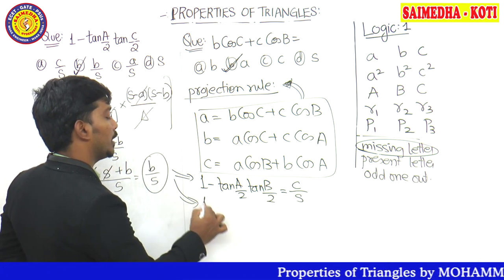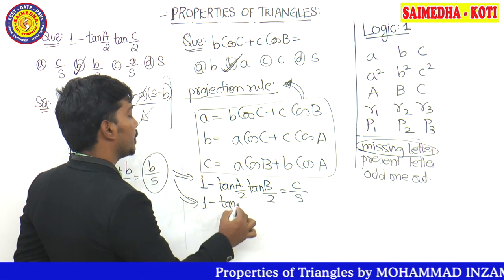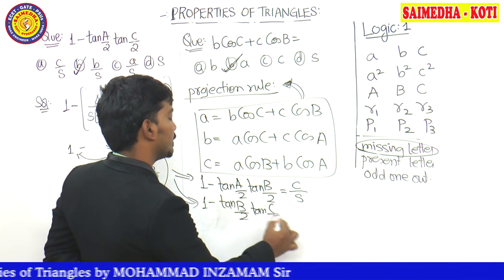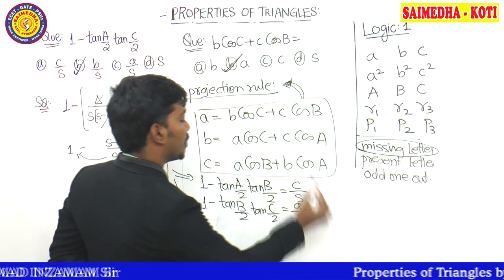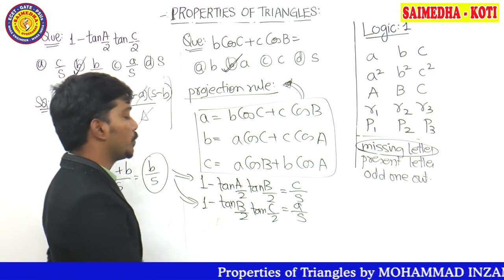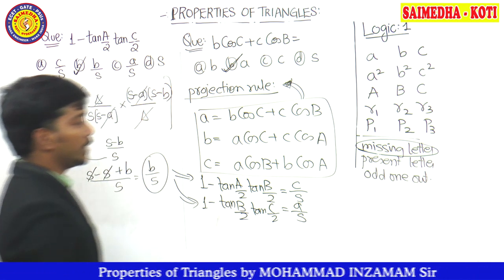Next question, guys, similar. 1 minus tan B by 2 tan C by 2. So the answer is going to become A by S. Very simple, guys. Within 5 seconds itself you can put the answer correctly. Pause the video to note it down.